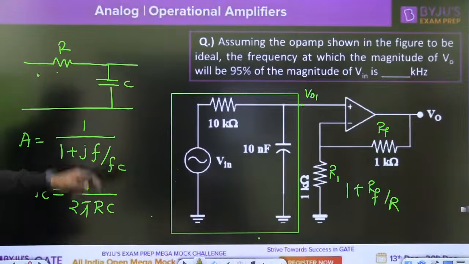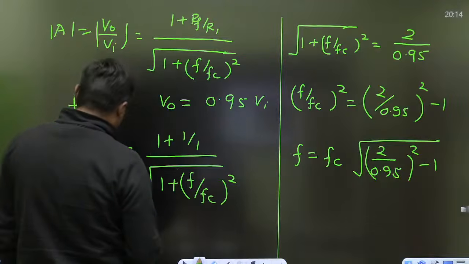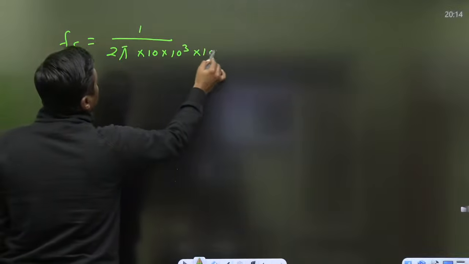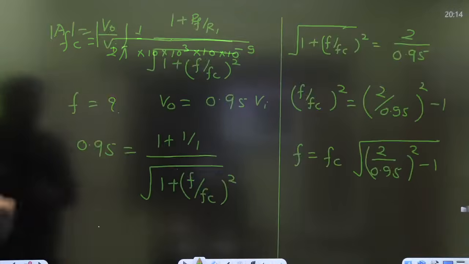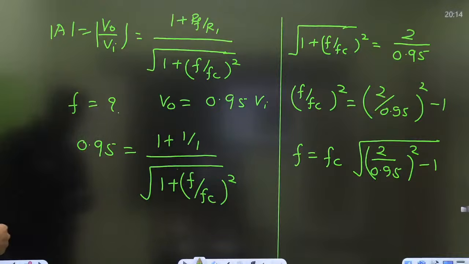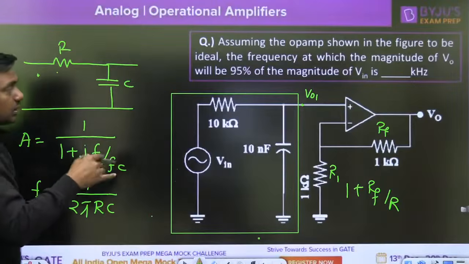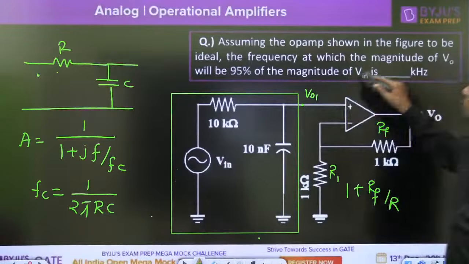Now what is the cutoff frequency from this? 1 by 2 pi RC. What is the value of R and C? 10 kilo ohm, 10 nanofarad. Then cutoff frequency is 1 by 2 pi into 10 kilo ohm, 10 into 10 raised to power 3, 10 into 10 raised to power minus 9, 10 nanofarad. You can put this value and you will get the frequency at which it becomes 95% of the magnitude of gain.